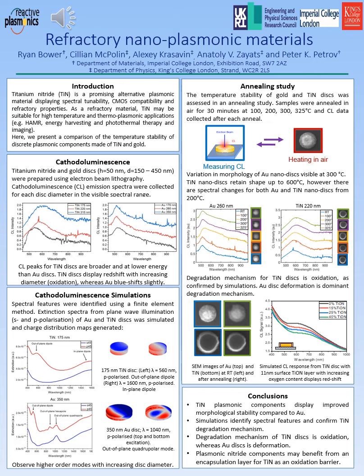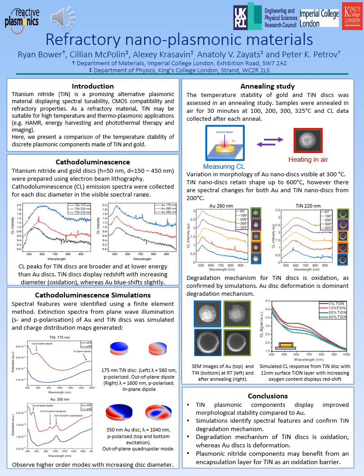And this allows us to observe excited plasmon modes within the discs. We can then identify these modes using simulations, and we see here that the dominant mode in the visible spectral range for both titanium nitride and gold is an out-of-plane dipole mode. We also see that titanium nitride has peaks that are lower energy and broader when compared to gold. And this agrees with the data that we collected experimentally.